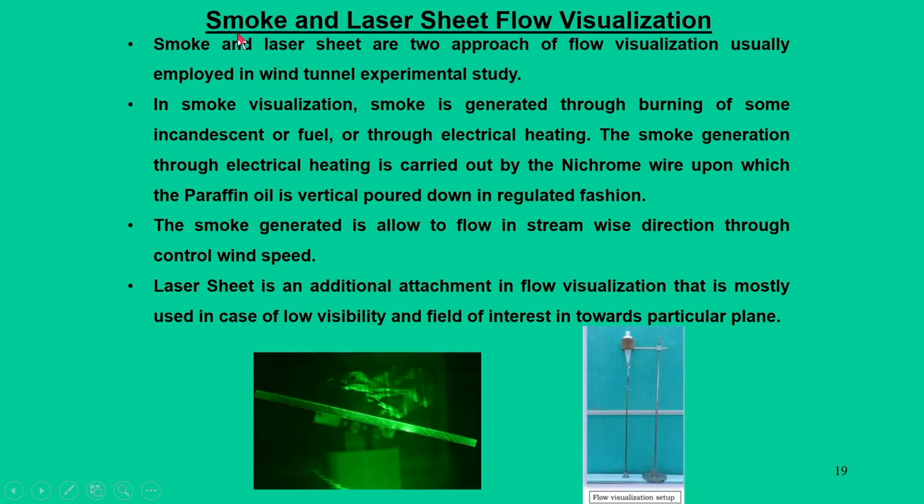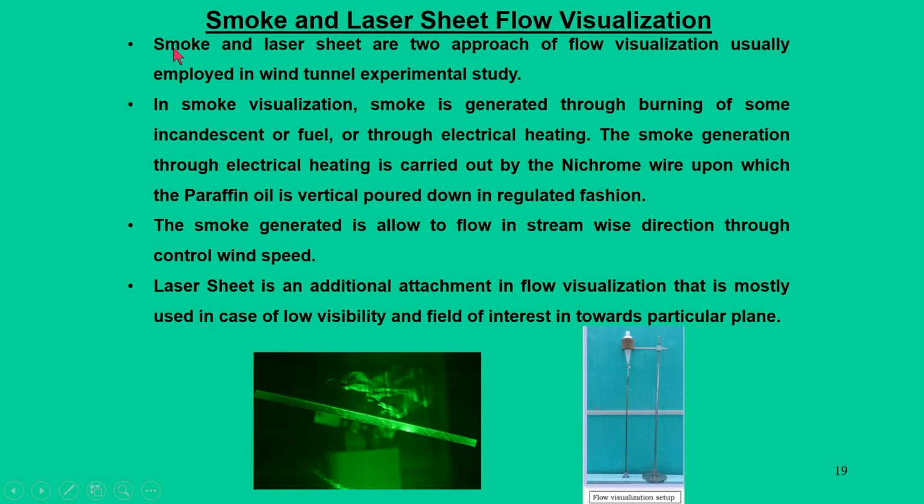To give a visual pattern, we need to illuminate the tunnel in which air is moving. A classical way of doing this is by generating smoke, and the propagation of smoke gives the path followed by the wind or air.